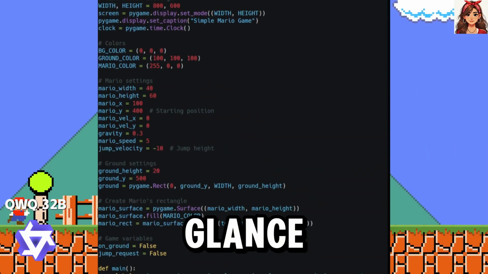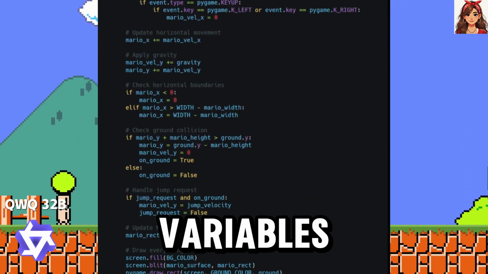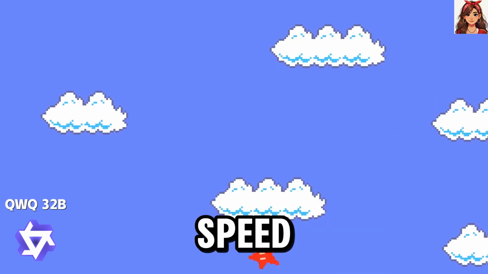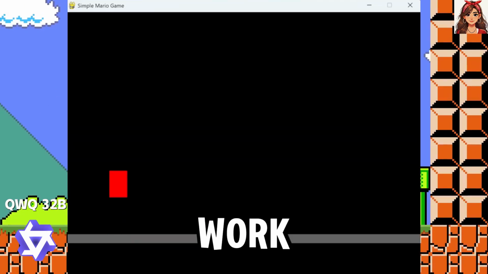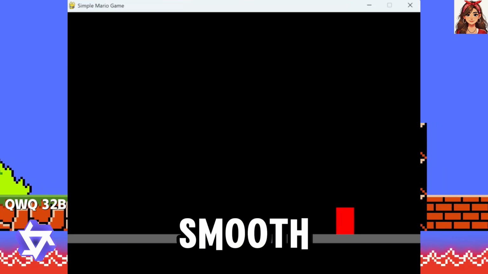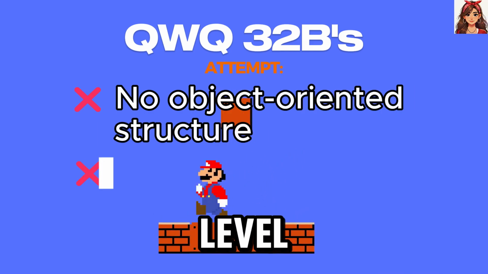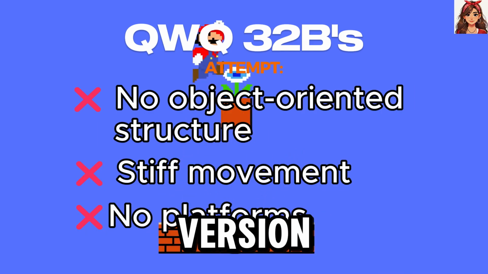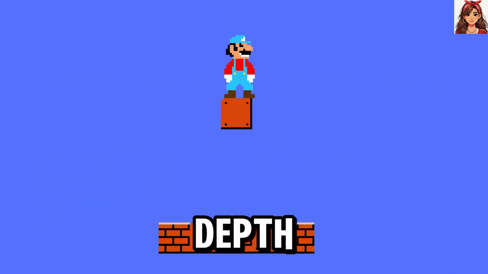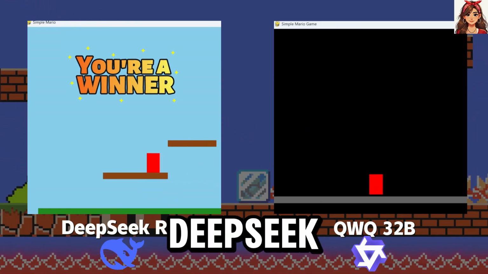At first glance, the code looks much simpler. There are no classes, just basic variables controlling Mario's position, speed and gravity. It does work, but the movement feels a bit stiff. The physics aren't so smooth, and there are no platforms to jump on, just a single ground level. Compared to DeepSeek's version, it lacks complexity and depth. So, for this round, once again, the clear winner is DeepSeek R1.